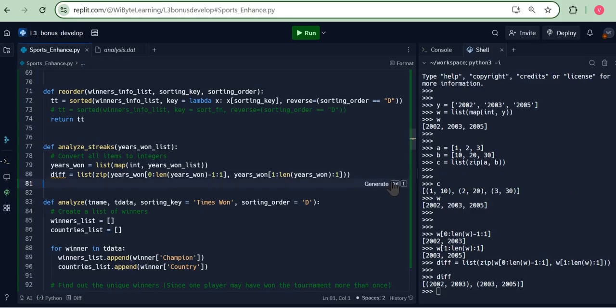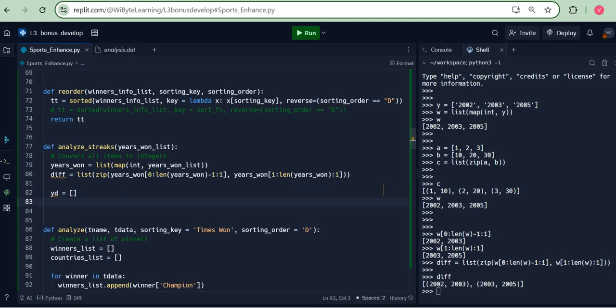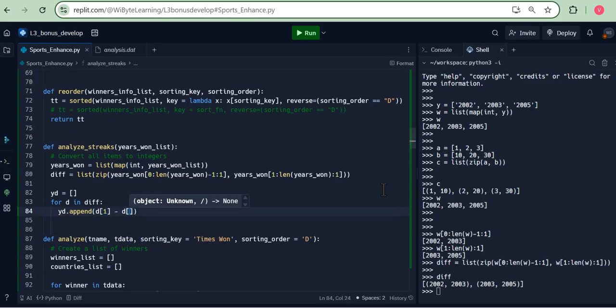Now, having done this, I want to find out, for example, the difference between these years. Remember, the list YD is the most important one that we are going to analyze. So I'm going to create a list called YD. I'm going to start with an empty list. And I'm going to say, for d in diff, please go and append yd.append d1 minus d0.